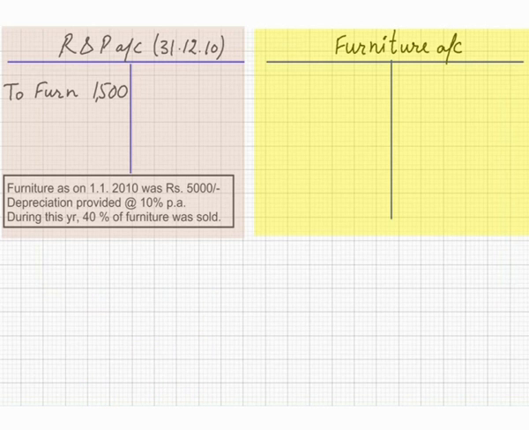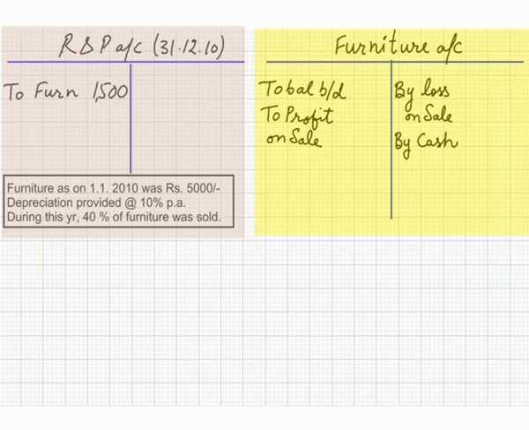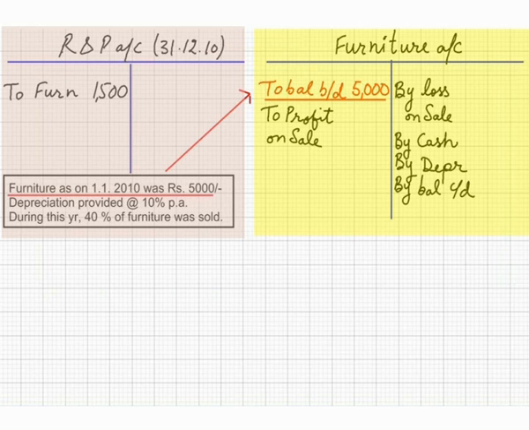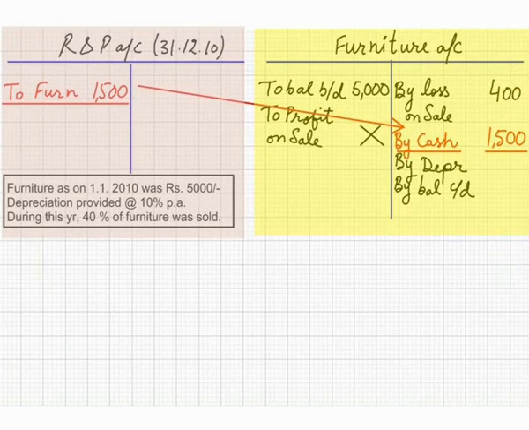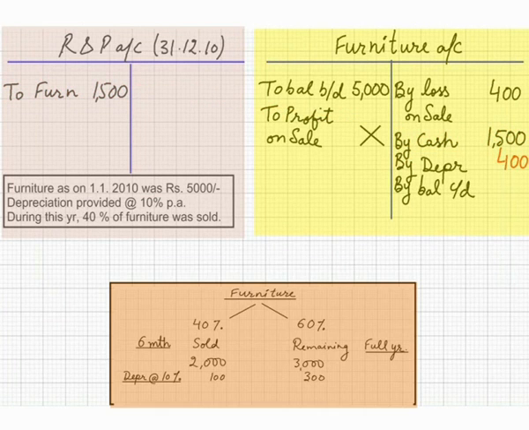So let's prepare furniture account. Debit side to balance B/D, to profit on sale, and on credit side by loss on sale, by cash for sale, by depreciation, and by balance C/D. So in the beginning it was 5,000 rupees, to balance B/D 5,000 rupees, no profit on sale, and by loss on sale 400 rupees, by cash 1,500, and by depreciation 400 rupees.